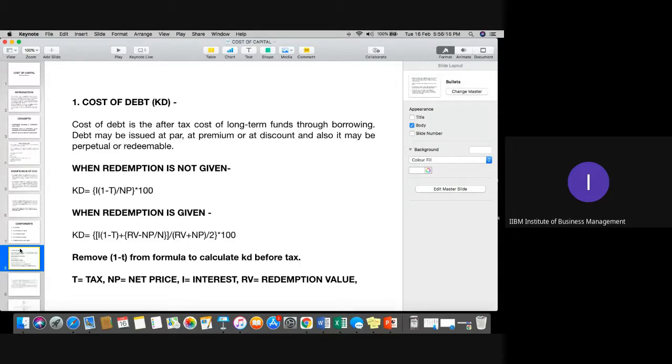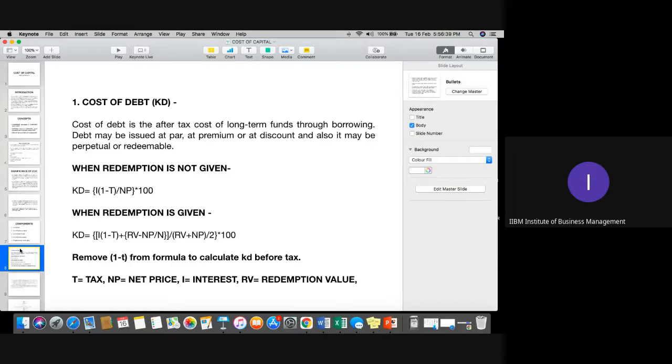So you can see that in this particular formula, we have I into (1 minus T) upon NP into 100. What is I? It is the interest the company is paying. T is the taxation which the company has to pay. NP is the net price, meaning the price after adjusting your premium, discount, or any flotation charges or brokerage charges. I'll tell you the meaning of NP later on.